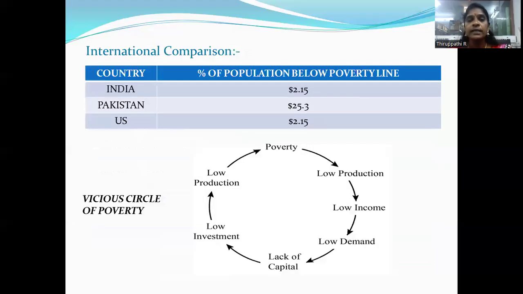And next is the international comparison. The table explains the percentage of population below the poverty line in three countries, India, Pakistan, and the US. The percentage of total population below the poverty line is shown here. And next is the vicious circle of poverty. When poverty occurs in an economy, it leads to low production, low income, low demand, lack of capital, low investment, and again low production. This is known as the vicious circle of poverty.